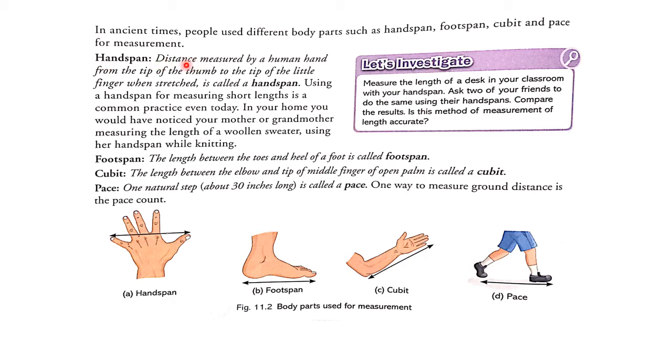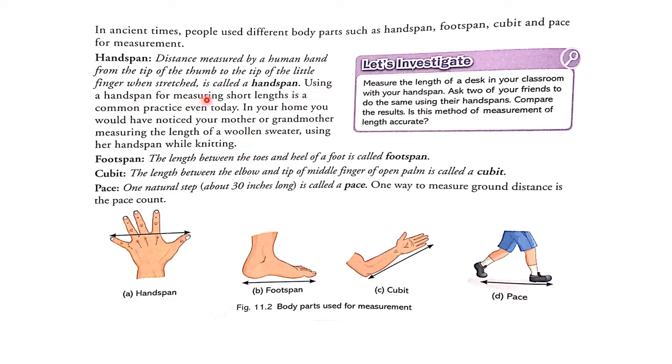Hand span. The distance measured by a human hand from the tip of the thumb to the tip of the little finger when stretched is called a hand span.